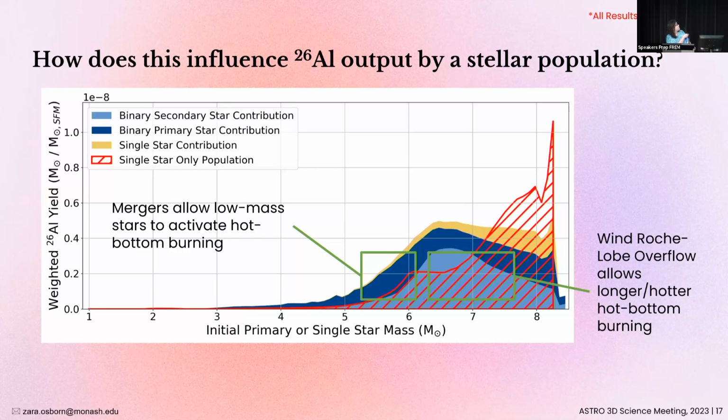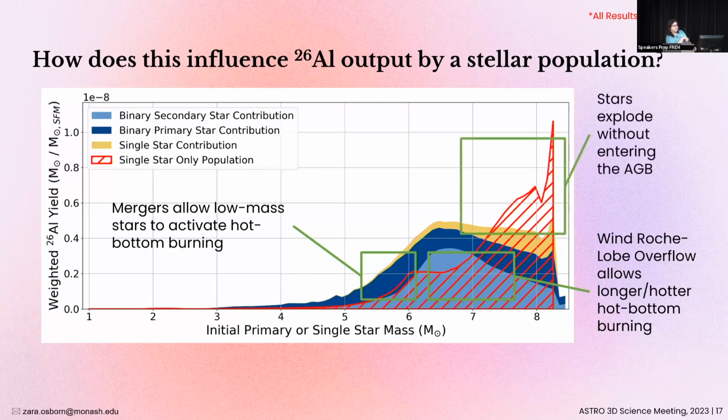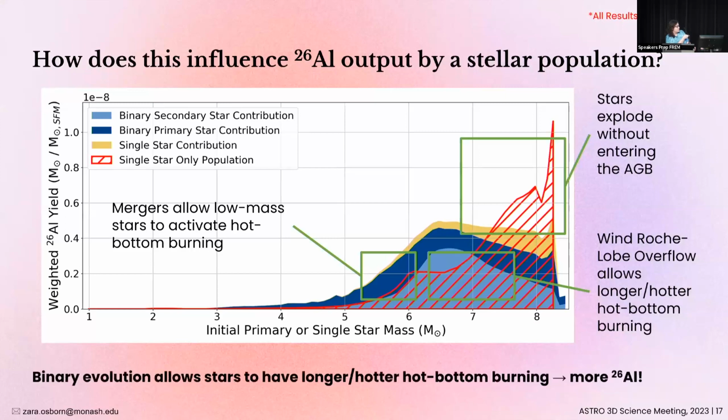We also have this region where we actually have an underproduction of aluminium-26. What's happening here is that binary evolution also causes some of our stars to explode, and that just cuts them out of the calculation. But the main takeaway here is that binary evolution does allow some of our stars to have much longer and hotter hot bottom burning than they normally would if they were single stars, which means we have more aluminium-26 being made.